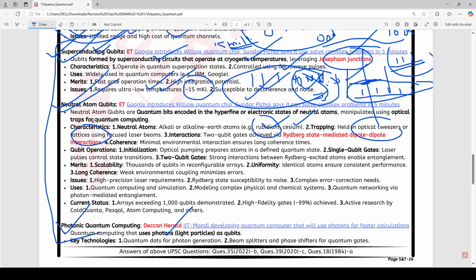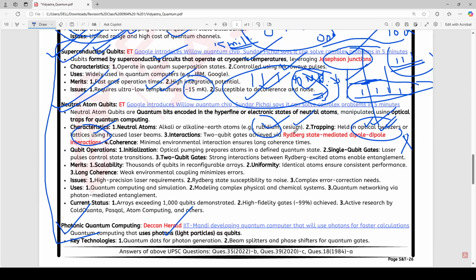Like doctors use tweezers to handle delicate organs, those tweezers are made of steel, but these tweezers are made of light. To switch those qubits, meaning 0 and 1, we are using optical means, that is, light.